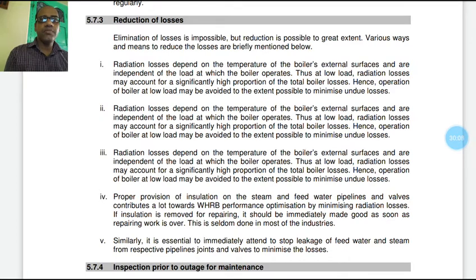Radiation losses depend on the temperature of the boiler external surface and are independent of the load at which the boiler operates. Thus, at low load, radiation losses may account for a significantly high proportion of total boiler loss. Hence, operation of the boiler at low load may be avoided to the extent possible to minimize undue losses.